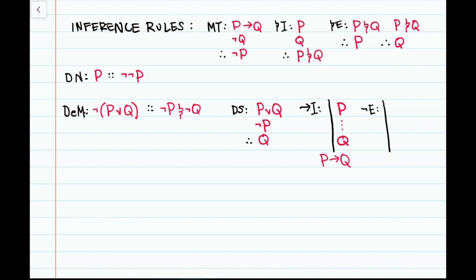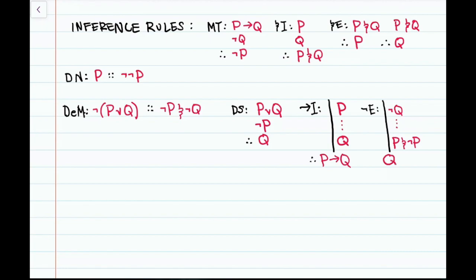This says if we have a sentence, say, not Q, and from just our inference rules on this list, we can prove a contradiction from not Q, say P and not P, well, the only way this is possible is if Q is true. If not Q implies a contradiction, then Q has to be true.